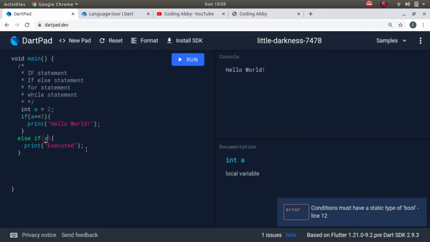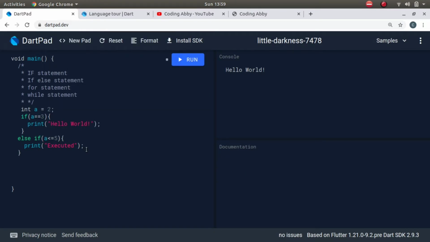So let's say a less than 5. Is it less than or equal to 5? Yes, 2 is less than 5, right? One condition is satisfied, so this expression is true. So it will now execute this. Okay, let's say else if is executed, right?